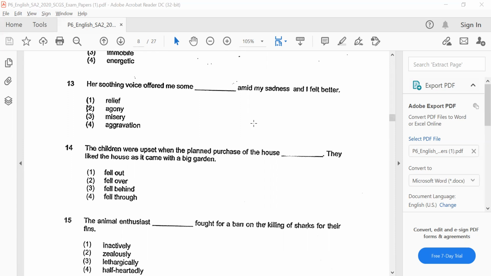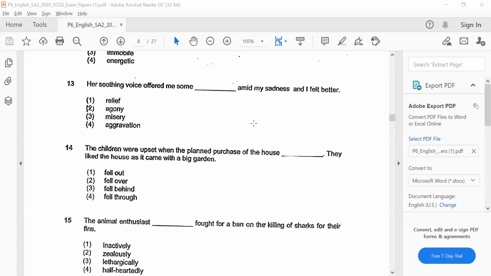The children were upset when the planned purchase of the house blank. They liked the house as it came with a big garden. Okay, so what does the statement mean? They liked the house, right? Because there was a huge garden and they were upset. Why were they upset? Right? Because the purchase did not go through. Okay, so let's look at the options.